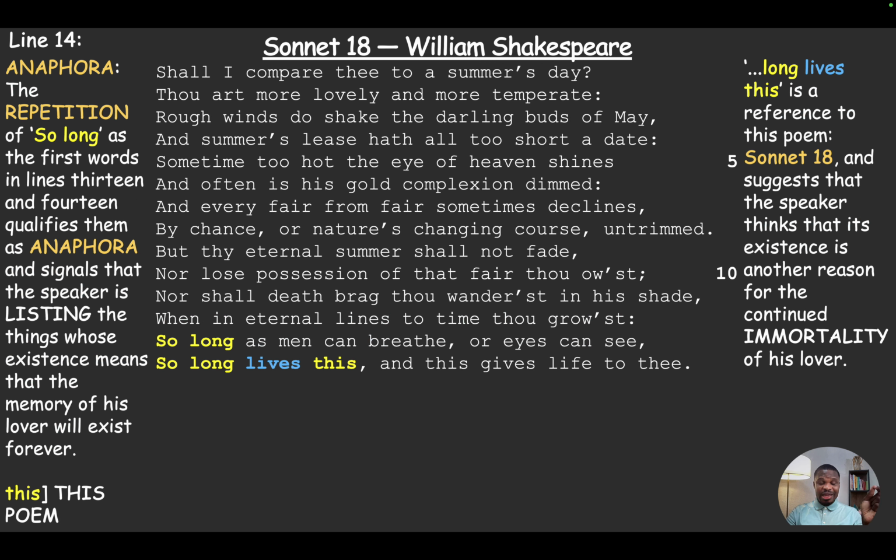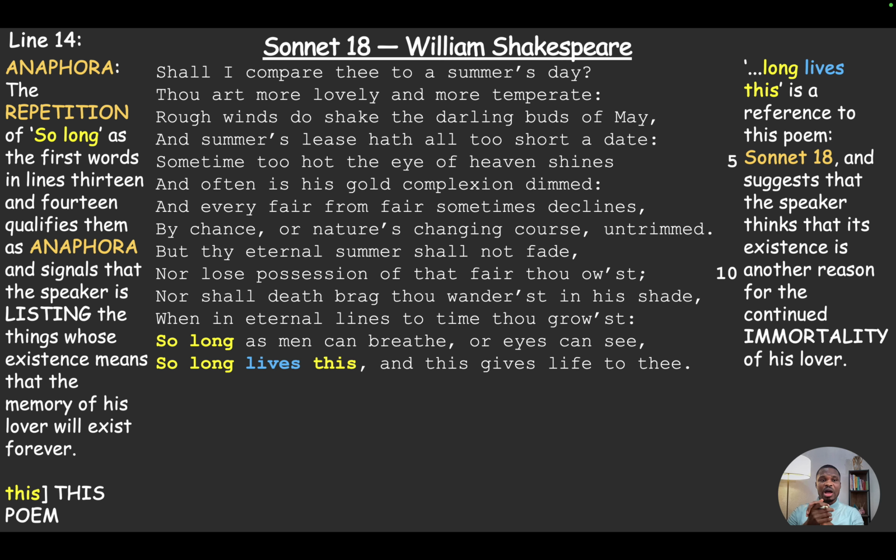Then he continues again with an anaphora. He repeats "so long" as the first words of lines 13 and 14, which again qualifies those words as an anaphora. So we see that "and" is repeated in lines 6 and 7. "Nor" is repeated in lines 10 and 11. And we also see "so long" being repeated again in lines 13 and 14. And again, it signals that the speaker is listing.